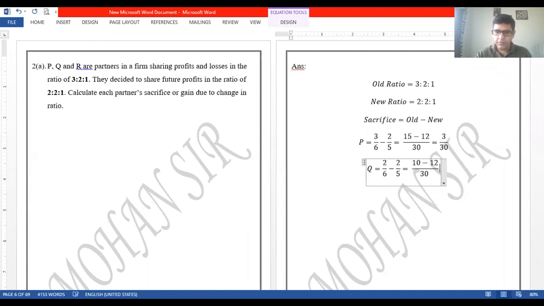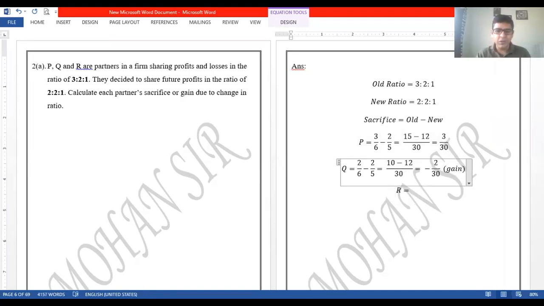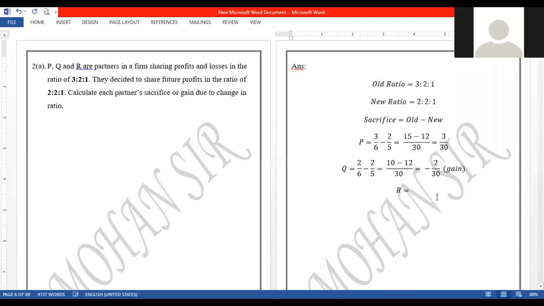So now 10 minus 12, I know that's going to be negative, so write the negative sign, and 10 minus 12 is 2, so 2 by 30. Now, can you tell me, looking at the results of P and Q, P sacrifices 3 by 30, Q gains. So what will the result for R? R will sacrifice or gain? Gain. How much? 1 by 30. That's correct.